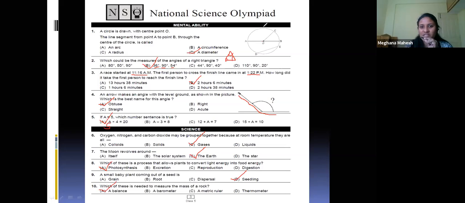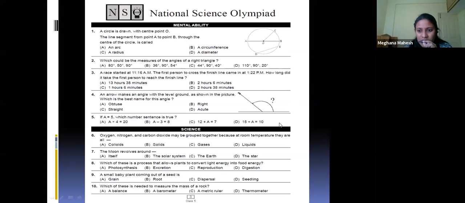The same question is repeated, which we have just solved. The 10th one has already been solved in the previous paper. Which of these is needed to measure the mass of the rock, the weight of the rock? A balance, barometer, metric ruler, or thermometer? A balance.